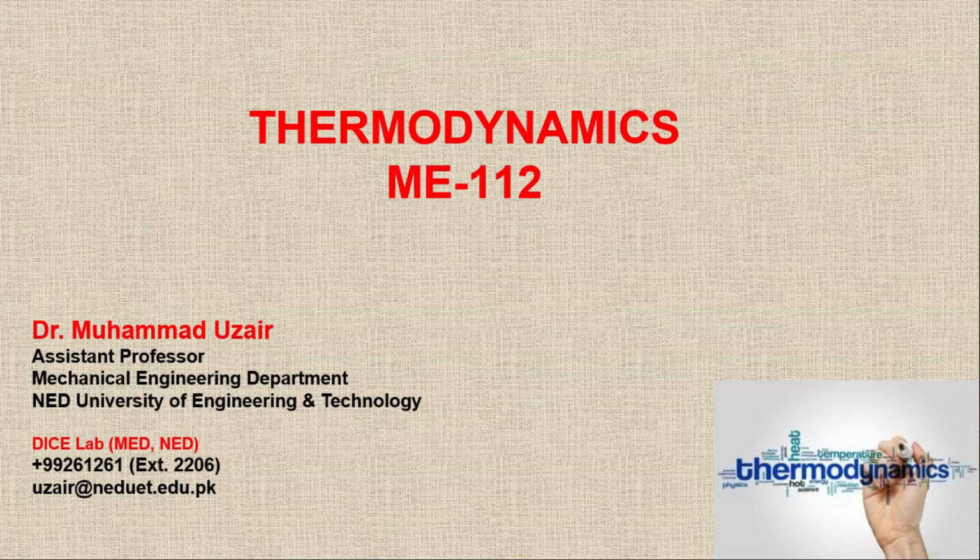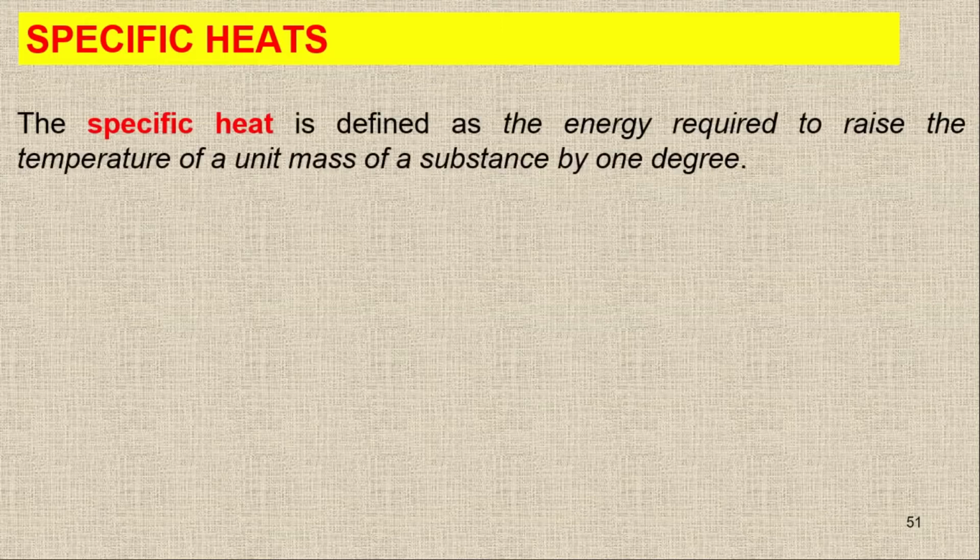Today we are going to start a new topic. Our new topic is specific heat. Normally, when you provide heat to any body, the temperature of that body will increase. So, how can we define specific heat? Specific heat is the energy that is required to raise the temperature of a unit mass of a substance by 1 degree.